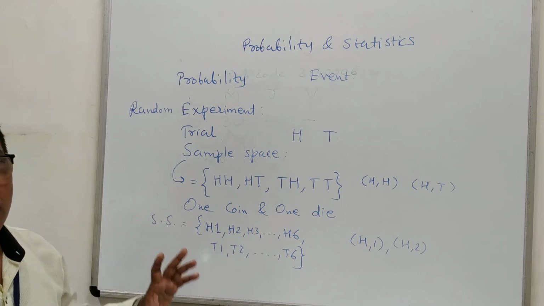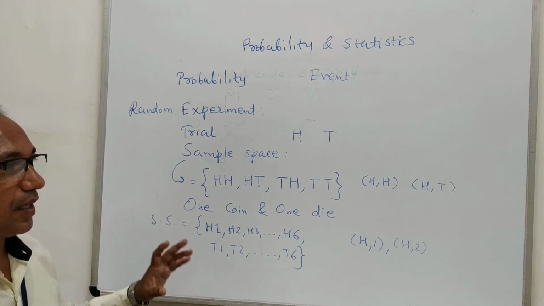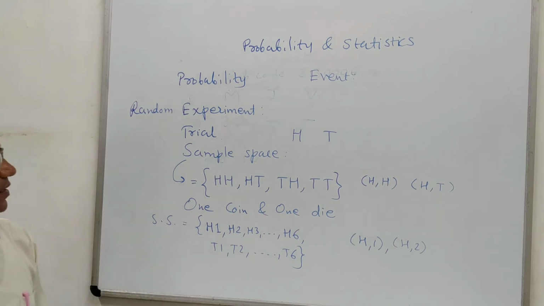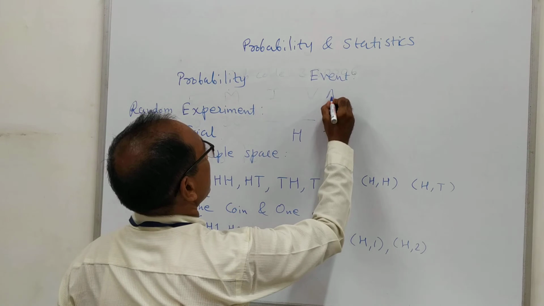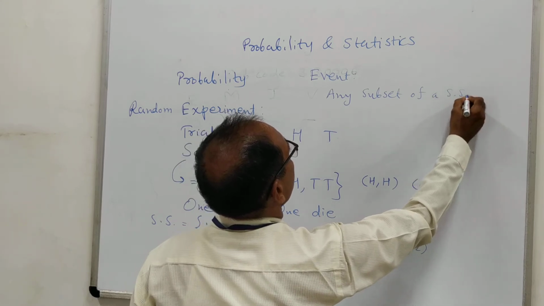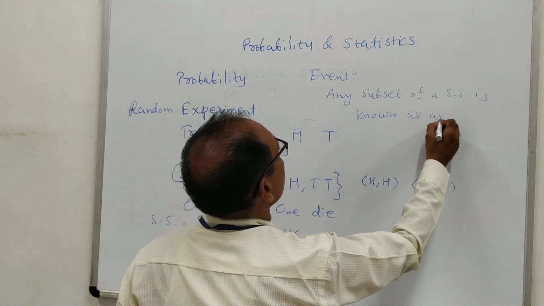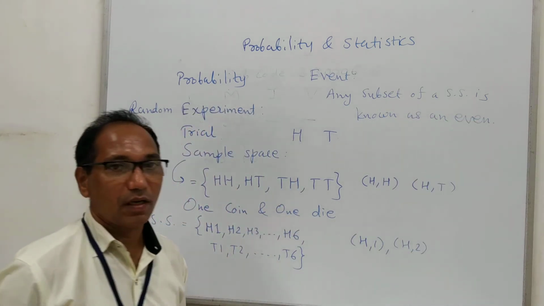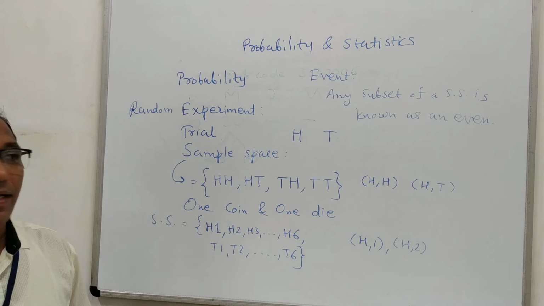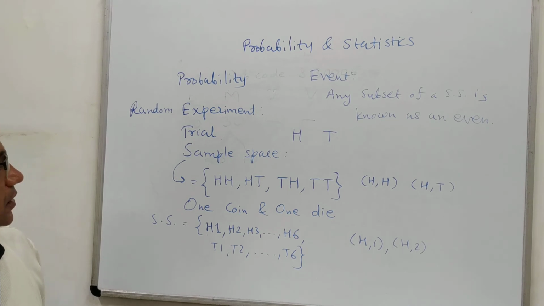Event means, in simple terms in mathematical form, any subset of the sample space is known as an event. So the probability chapter is totally based on the word event. There can be one event, two events, three events, whatever.